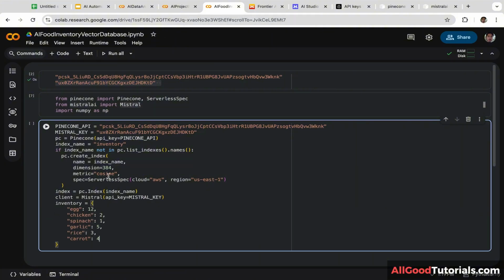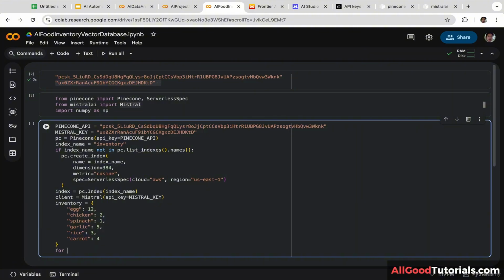Okay, I'm going to add random food to the vector database. So we have 12 eggs, 2 chickens, 1 spinach, 5 garlics, 3 rice, and 4 carrots. Now we are going to create a for loop. We are going to loop through its ingredient and its quantity. For ingredient, quantity in inventory. So let's copy and paste this. Dot items.